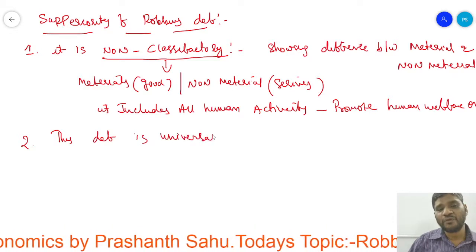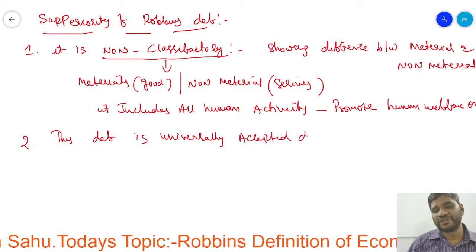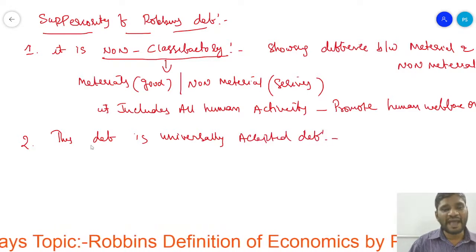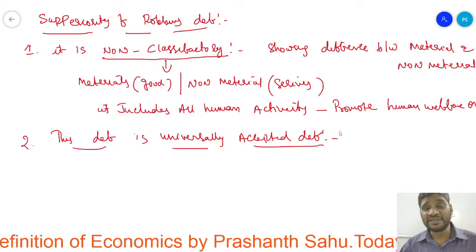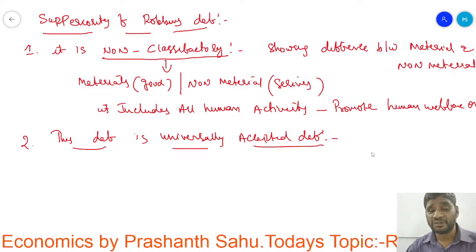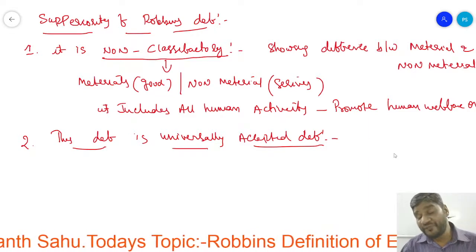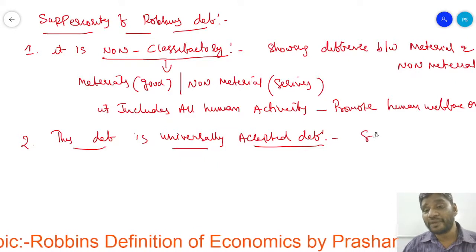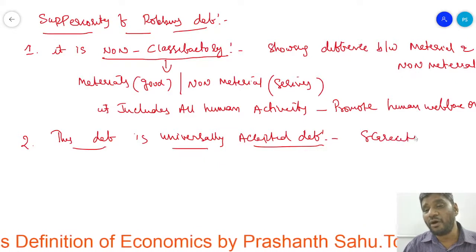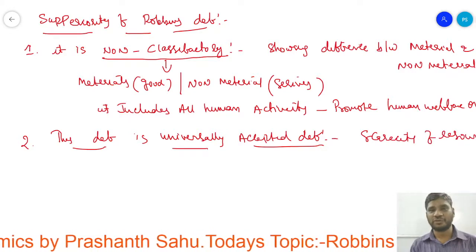Number two, he is saying that this definition is a universally accepted definition. Why? Because all over the world nowadays we are facing the problem of scarcity of resources.